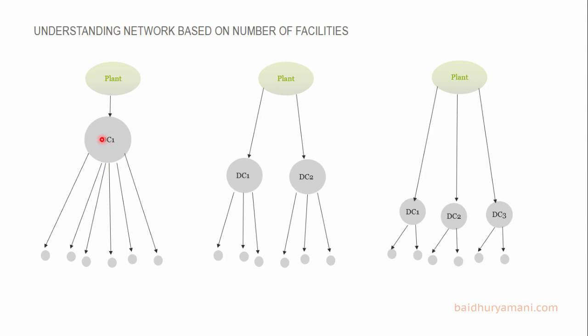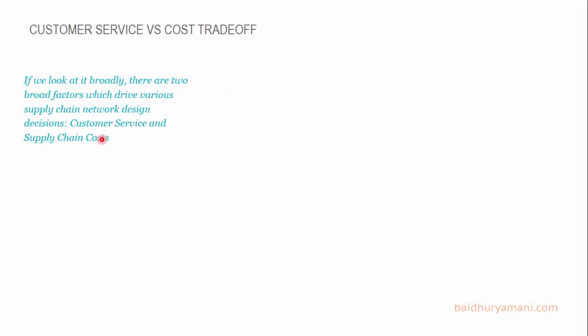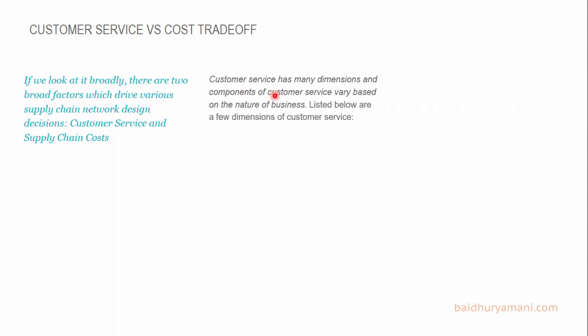Now let's talk about the trade-offs. The first trade-off is between supply chain costs and customer service. Let's talk about each component separately and then discuss the trade-off. Every company wants to maintain high customer service, which means meeting or exceeding customer expectations. Customer service has multiple dimensions.